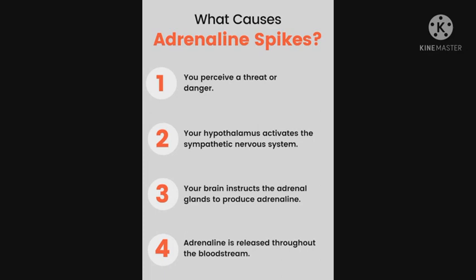Your hypothalamus activates the sympathetic nervous system. Your brain instructs the adrenal glands to produce adrenaline. Adrenaline is released throughout the bloodstream. We have a lot of situations that can cause the excess production of adrenaline hormone.